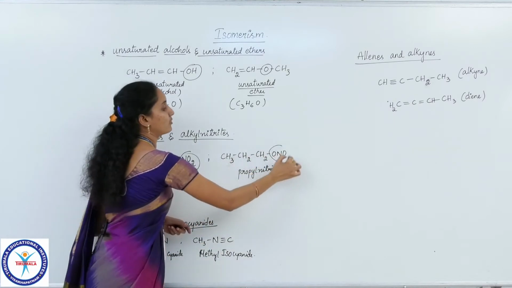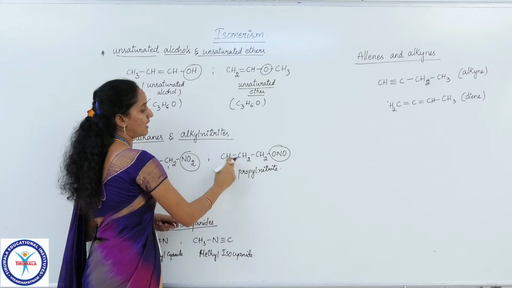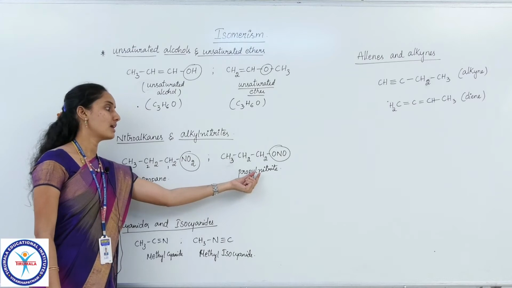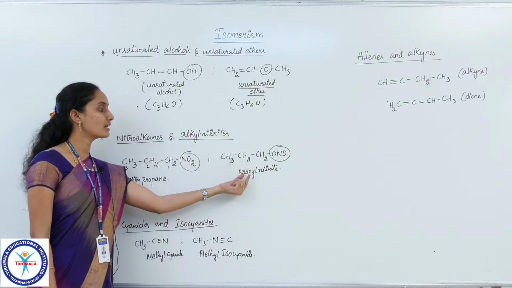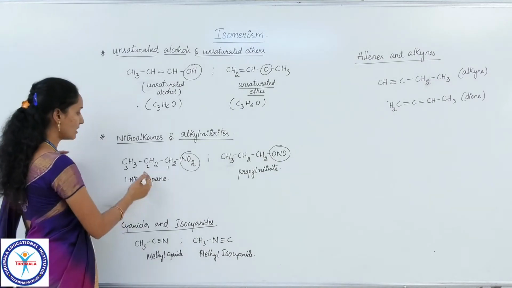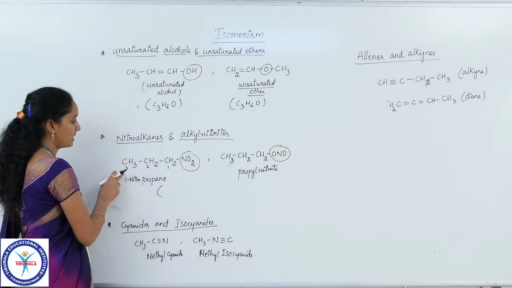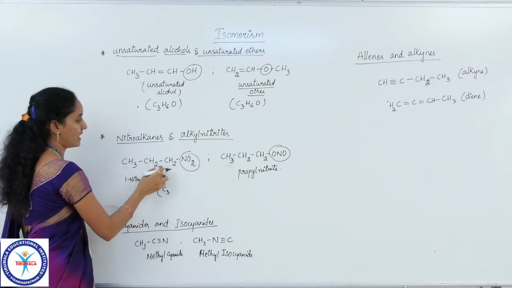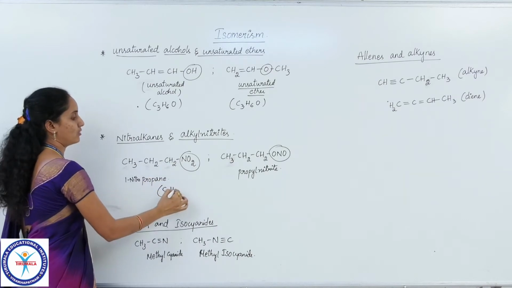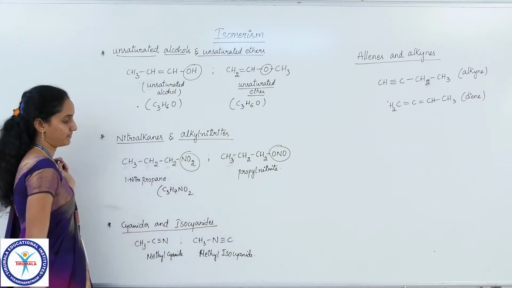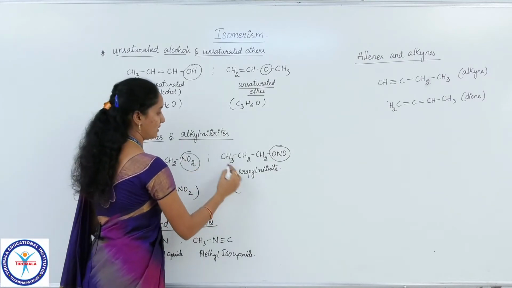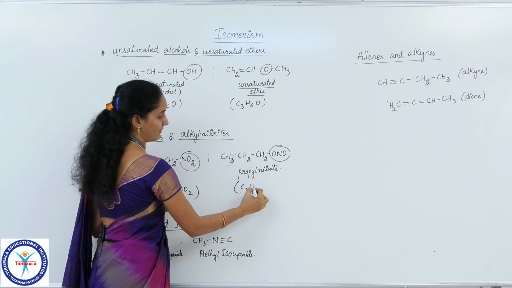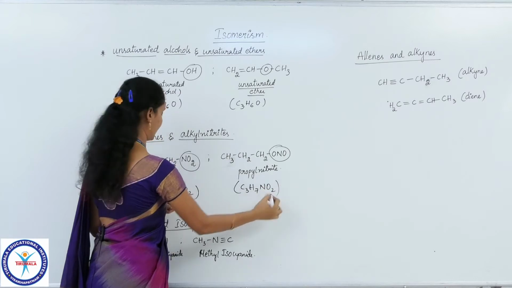Here we have an alkyl group linked to nitrite group. ONO group is called nitrite group. Linked to that we have an alkyl group containing 3 carbons. Generally the alkyls are suffixed with "-yl", so a 3 carbon containing alkyl group is propyl. Now let me check the molecular formula of this compound, that is how many carbons? 1, 2, 3, so 3 carbons, 5 plus 2 is 7 hydrogens, 1 nitrogen and 2 oxygens. Let me check here also, 1, 2, 3 carbons, and 3 plus 2 is 5, 5 plus 2 is 7, again 1 nitrogen and 2 oxygens.